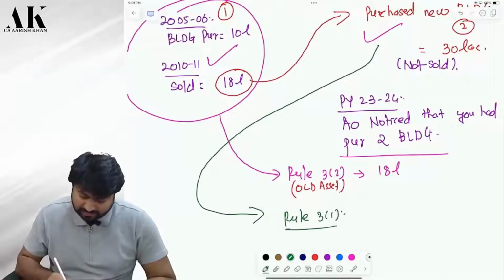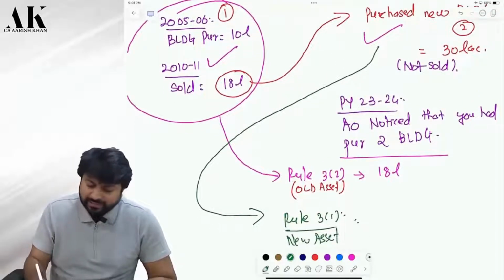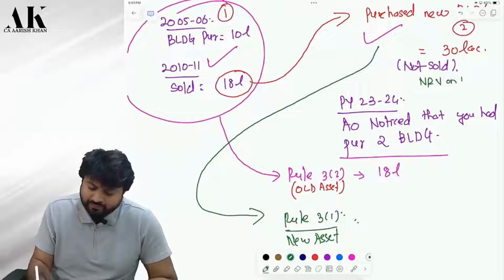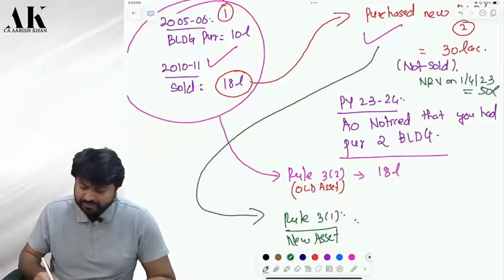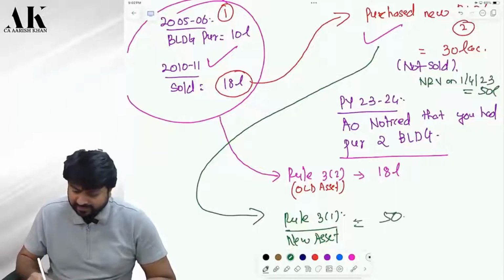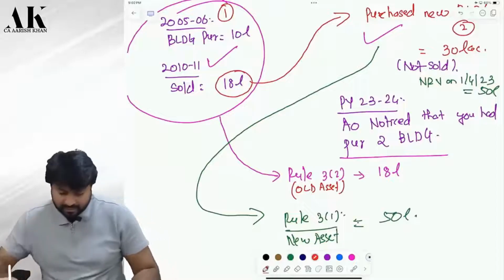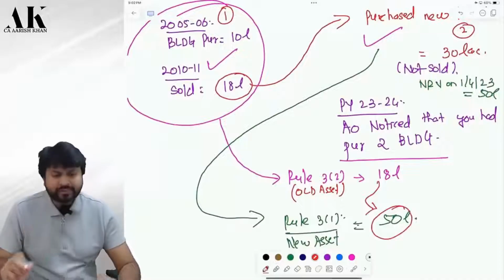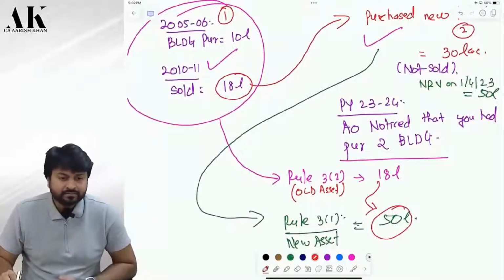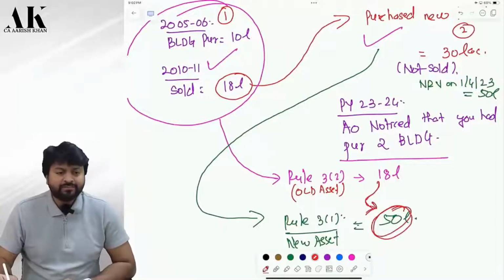3.1. This is the new asset, correct? Yes, sir. Now, how will the new asset be valued? I have to find out the FMV also. Suppose the FMV on 1st April 2023 is 50 lakhs. So, how much will it be valued at? 50 lakhs. Is it clear? Now, listen carefully. Can I say this asset is purchased from the sale consideration of this one only? So have I purchased this asset from the sale of this asset only?